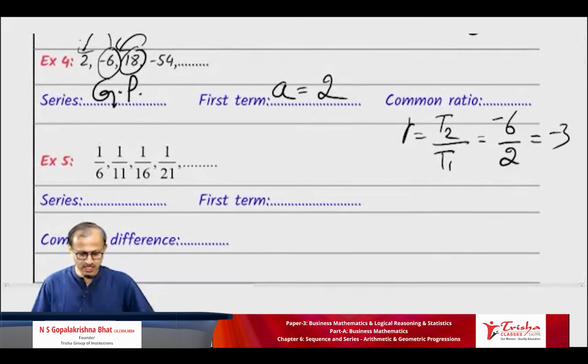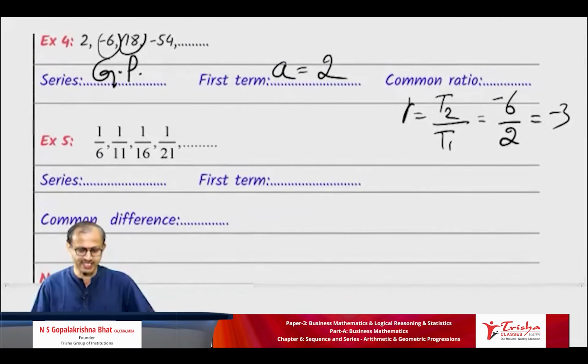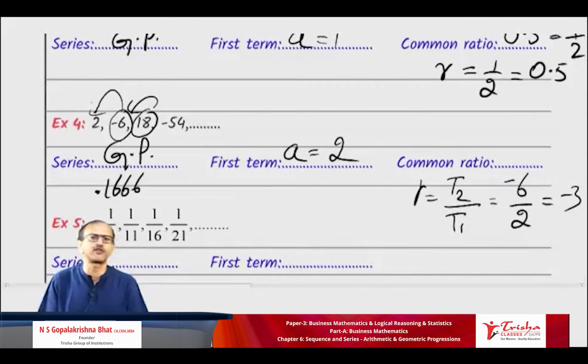Okay, here you have the next, example 5: 1 by 6, 1 by 11, 1 by 16, 1 by 21. You are in fractions, so you can make out that the common difference is not the same. All of you try. 1 by 6 first, you have a calculator. 1 by 3 is 0.3333, 1 by 6 is 0.1666.